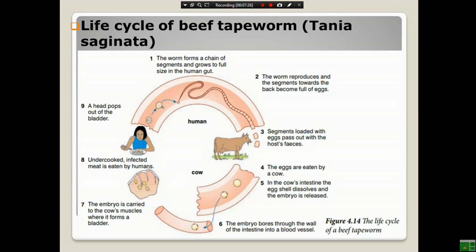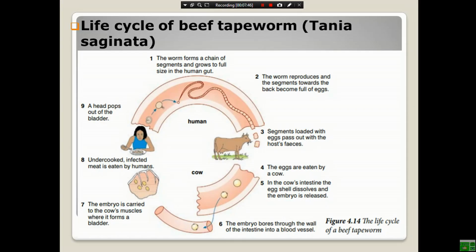Finally, we are going to see the life cycle of the beef tapeworm known as Taenia saginata. If we look carefully at the life cycle of tapeworm, the first stage is the worm forms a chain of segments and grows to full size in the human gut by having suckers.